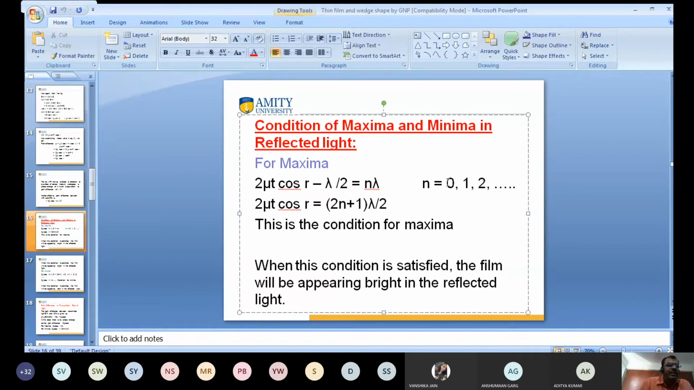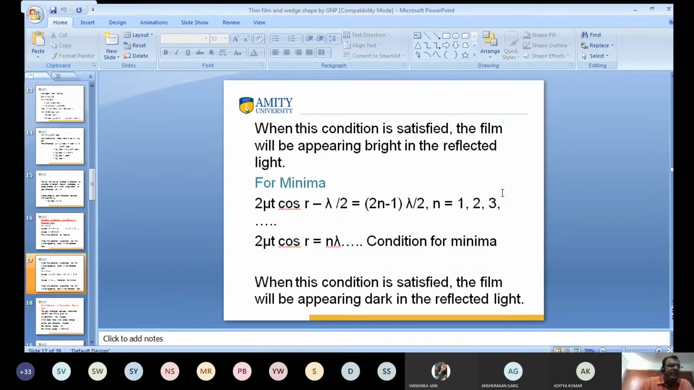The value of n is 0, 1, 2, and so on, or 1, 2, 3. This one you know very well: it is 2n minus 1. Here I have taken n equal to 1 because it is an odd multiple. So 2n minus 1 gives lambda by 2. This is an odd multiple. If I take plus here,